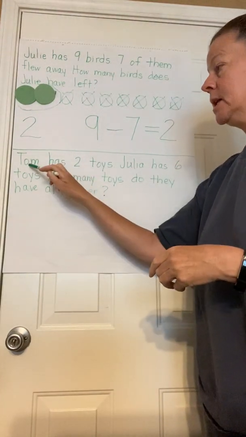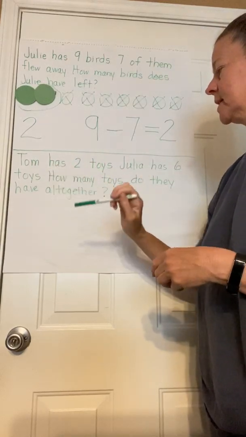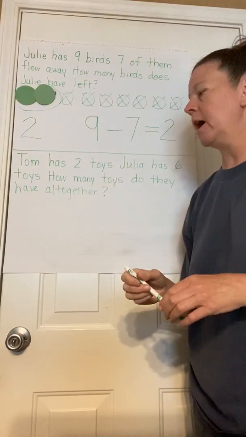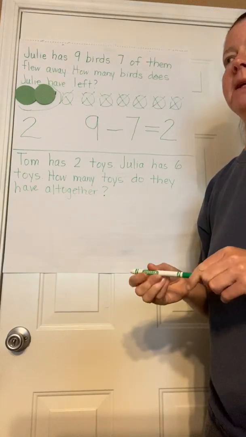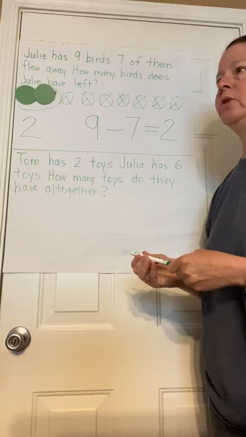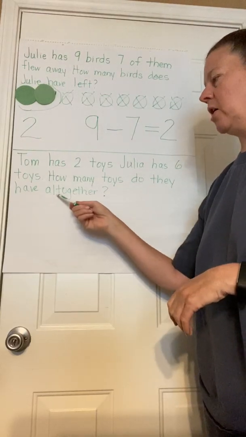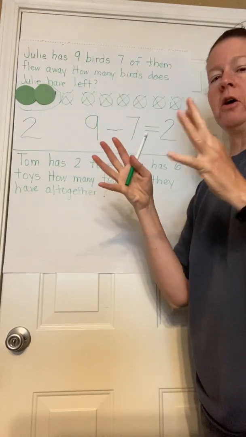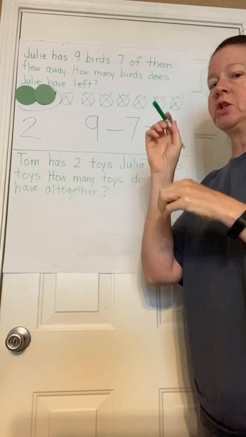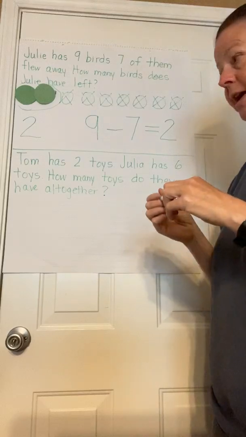Listen. Tom has 2 toys. Julia has 6 toys. How many toys do they have all together? All right, so there's a really big key word there that tells us if we're going to add or subtract. So who knows what it is? Yes, it's all together. When you put them all together, we're adding them together. So we need to add, which is what symbol? A plus sign, that's right. It looks like a lowercase t.